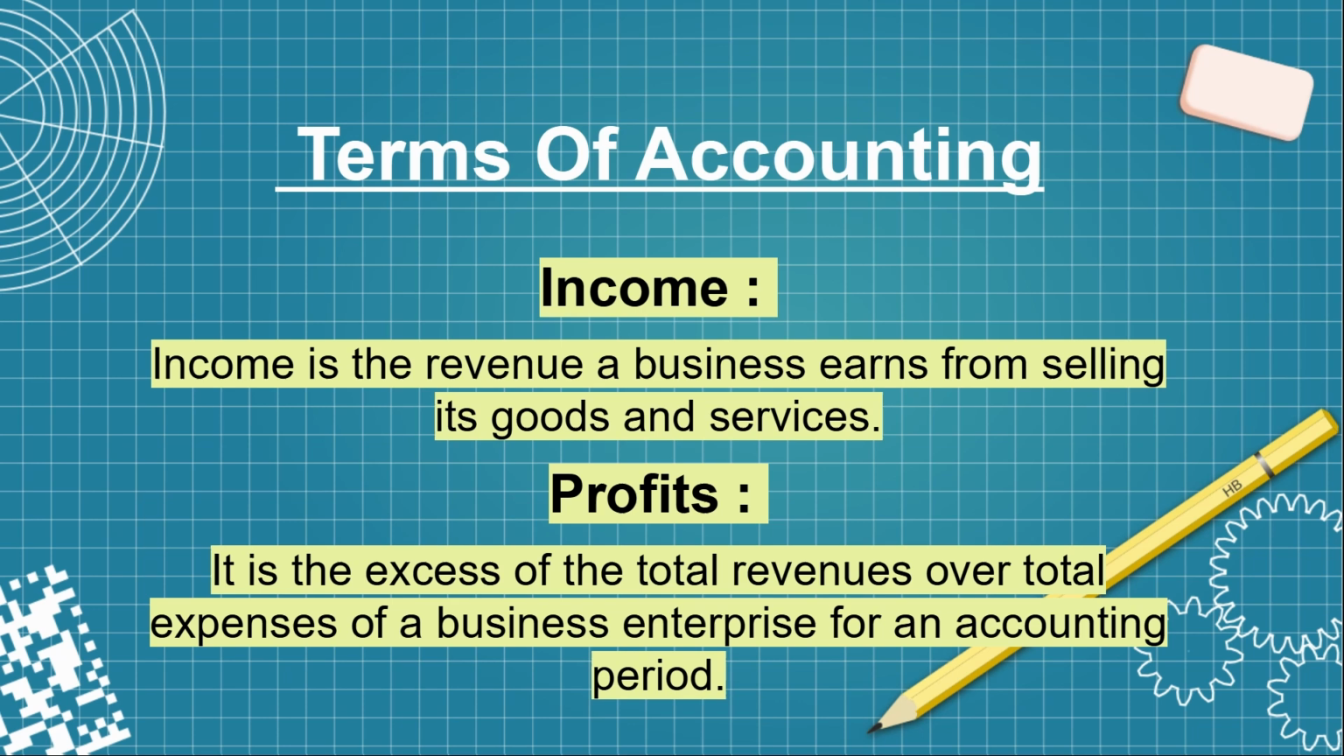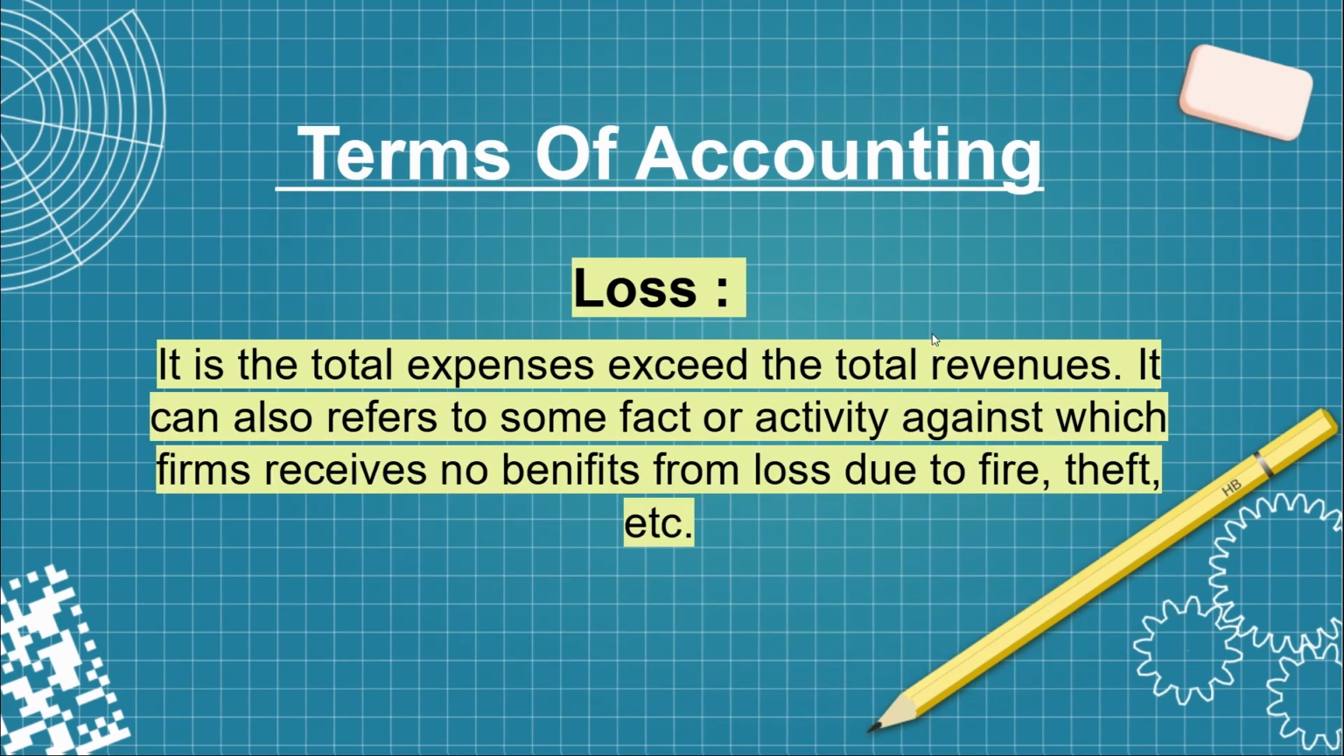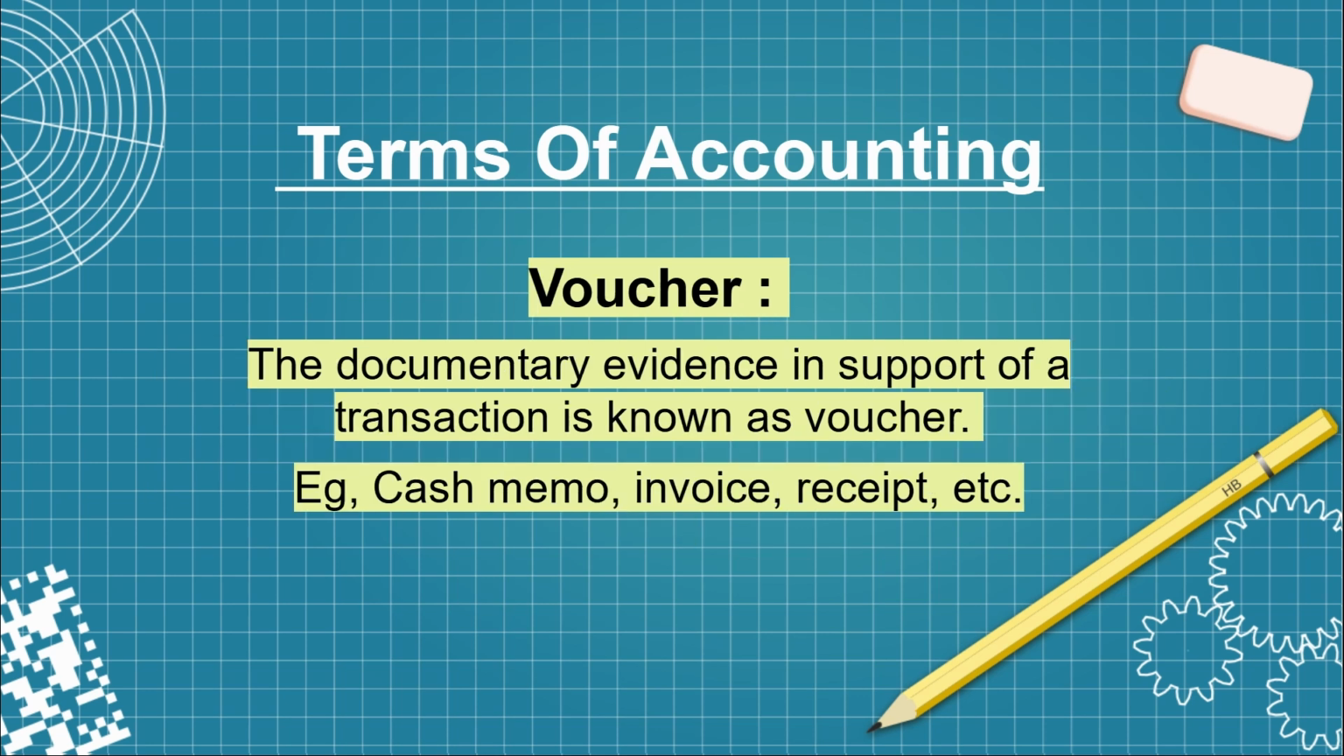And next we have profits. So profit is the excess of the total revenue over total expenses of a business enterprise for an accounting period. And next we have loss. So it is when the total expenses exceed the total revenues. It can also refer to some fact or activity against which firms receive no benefits, like loss due to fire, theft, etc. And next we have voucher. So the documentary evidence in support of a transaction is known as voucher. So examples of voucher could be cash memo, invoice, receipt, etc.